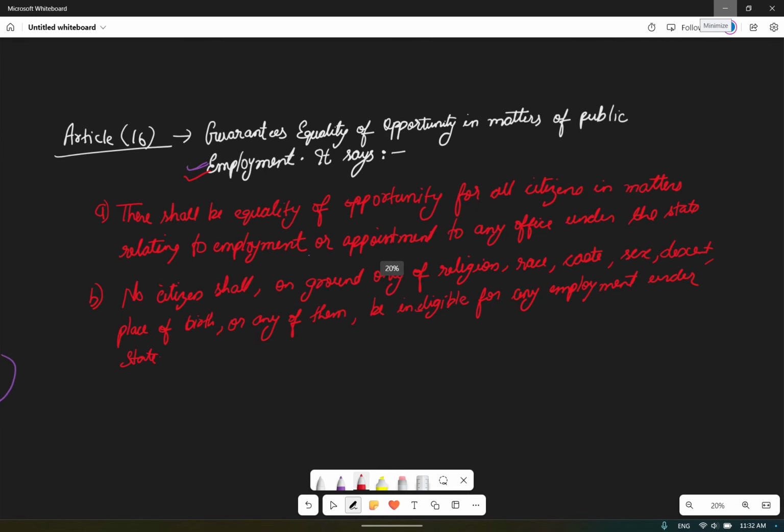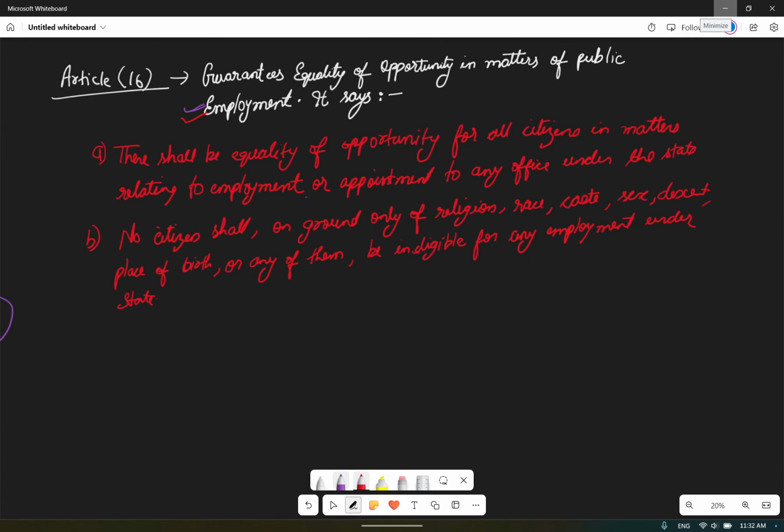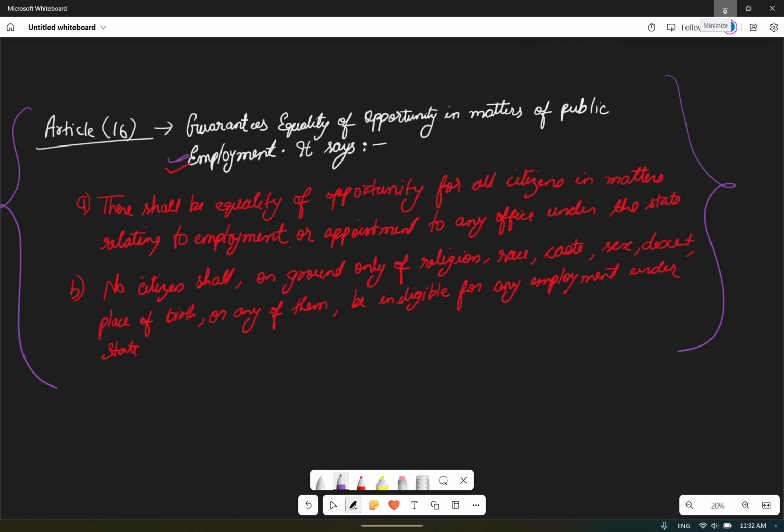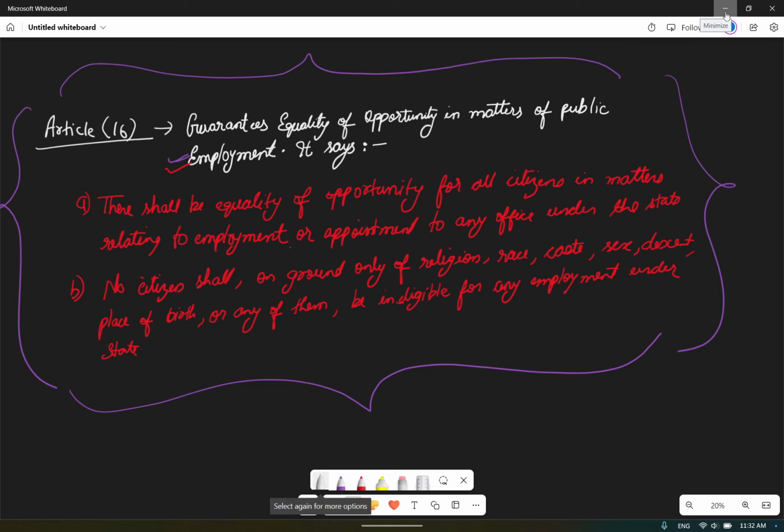What exactly is that? We have understood that Article 16 is related to employment opportunity, that all sections of the society will get equal opportunity with respect to employment. Now we'll see what exactly Article 16 clause 1 is. Article 16 clause 1 tells that there shall be equality. I have mentioned public employment. What does public employment mean? Public employment means government jobs.